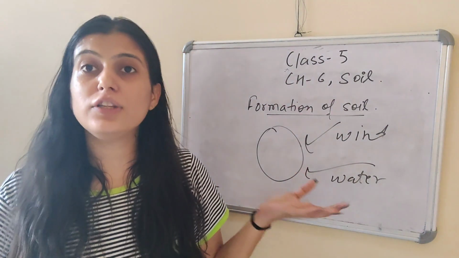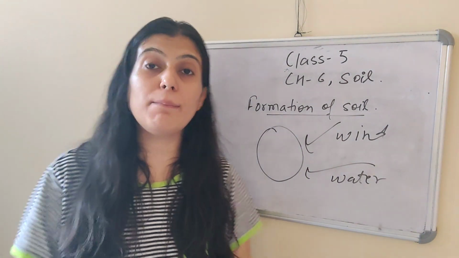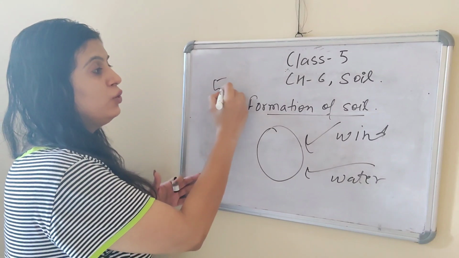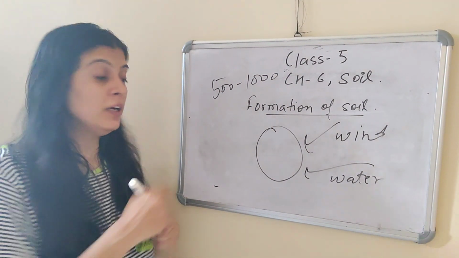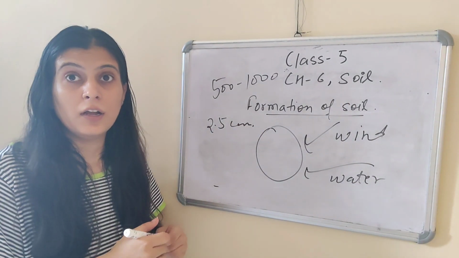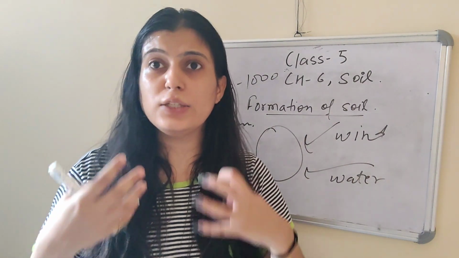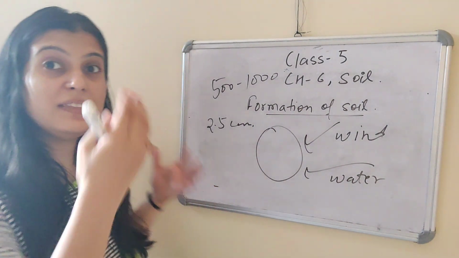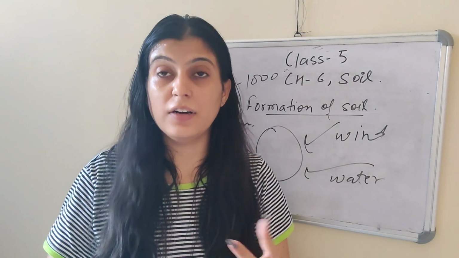This process, this formation of soil, is very slow. It takes about 500 to 1000 years to make a 2.5 centimeter thick layer. See, 2.5 centimeter is not very thick, it is very thin. To make this layer, it takes 500 to 1000 years.